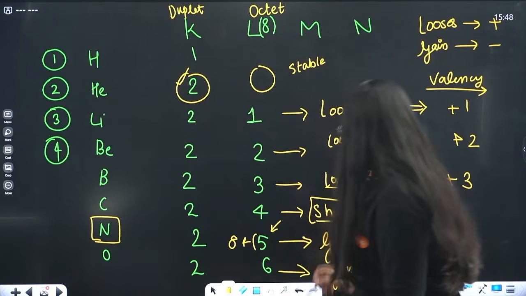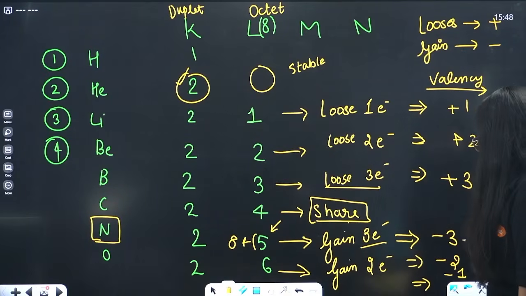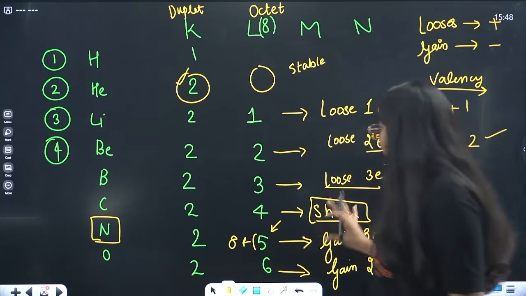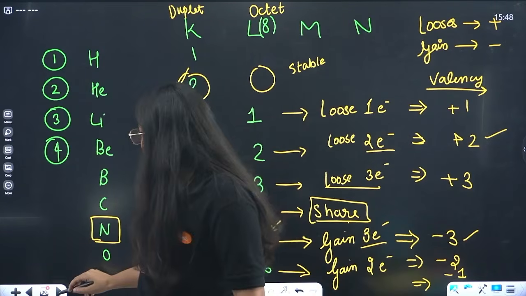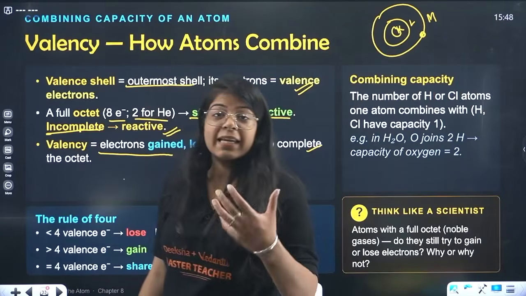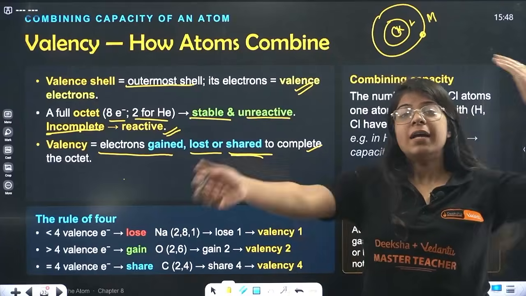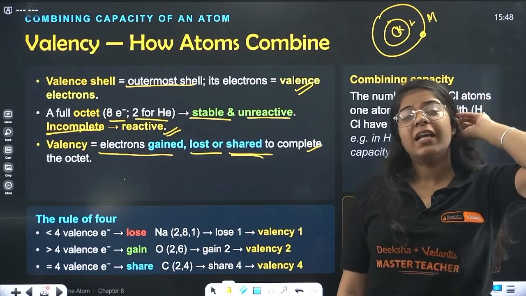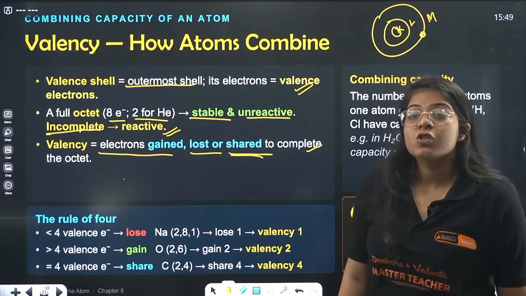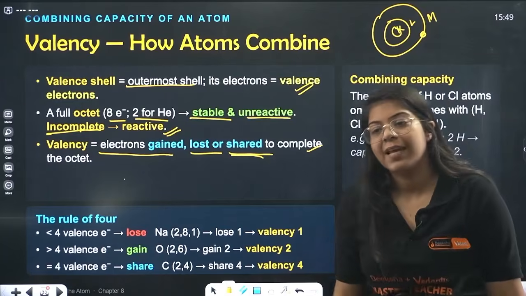The number of electrons it is gaining, 3, so 3 is its valency. 2 is its valency. Either it's losing or gaining or sharing. Carbon's valency is plus minus 4 because it can gain electrons, lose electrons, or share electrons, whatever it likes according to the next element, the element that is in front of it. So that is why it is called valency.